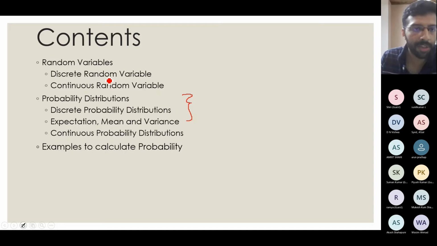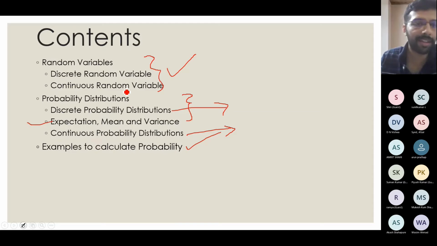So we will mostly stick to this, as well as this expectation part, and the discrete and continuous we can probably see in the next session. The other things also, depending on how much we proceed, we will see. Because if we try to cover everything, I will be just rushing through, and that will not be beneficial to anyone. So we will just go in detail.